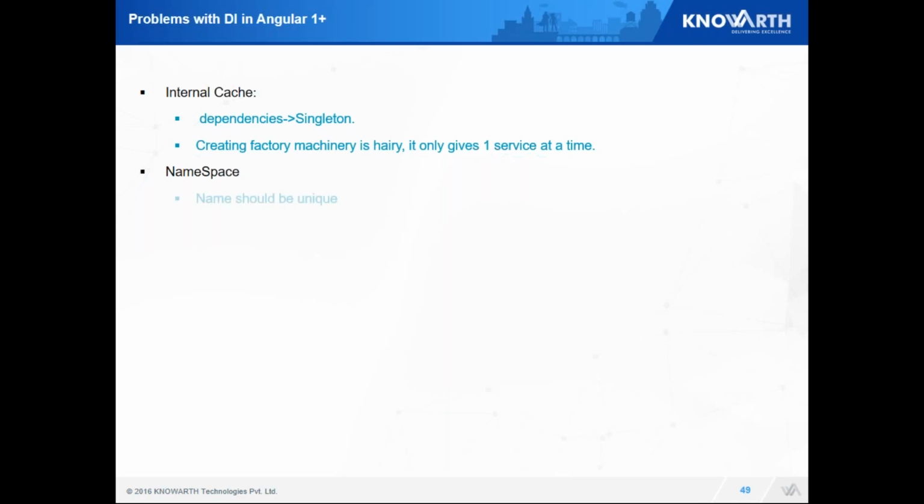Now, Angular 1 had several problems in dependency injection. One was the internal cache. So dependencies were always singleton. I couldn't use a factory over there. The other was namespace. So any external service which I need to inject, if it had the same name as my custom service, then it would be a problem and I need to change the name of my custom service.